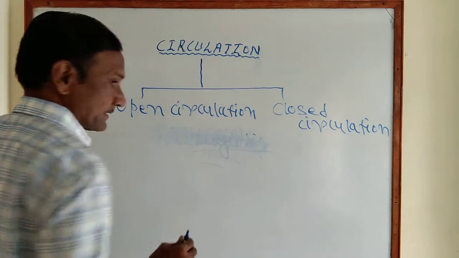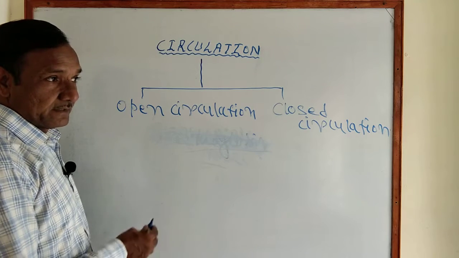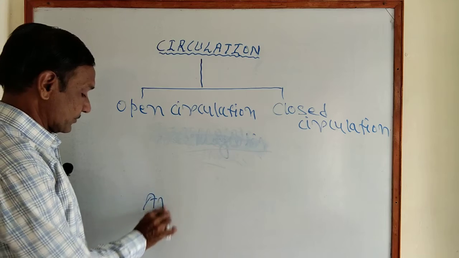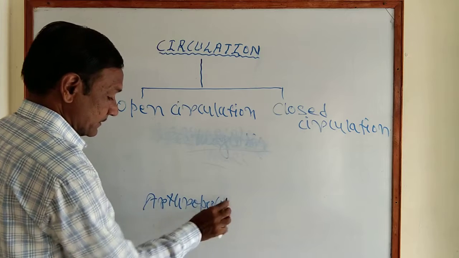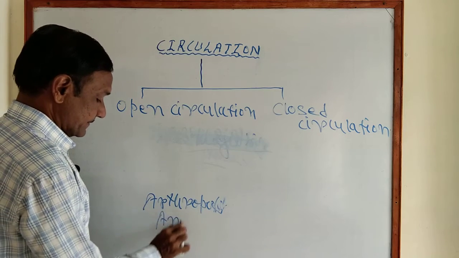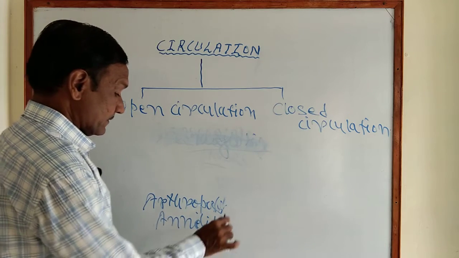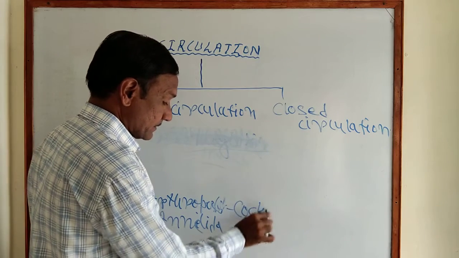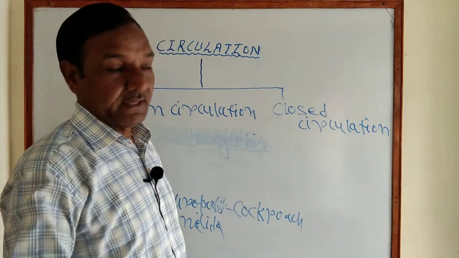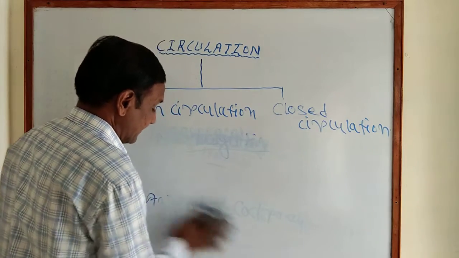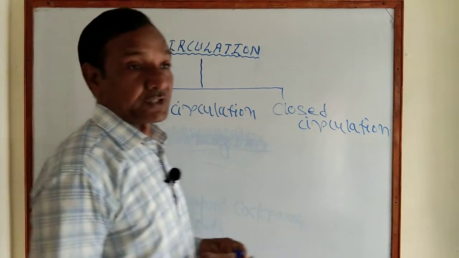Examples of open circulation are invertebrates like arthropods, annelida, for example cockroach. Is it clear? And within annelida, there are different types of animals. These are the examples of open circulation.